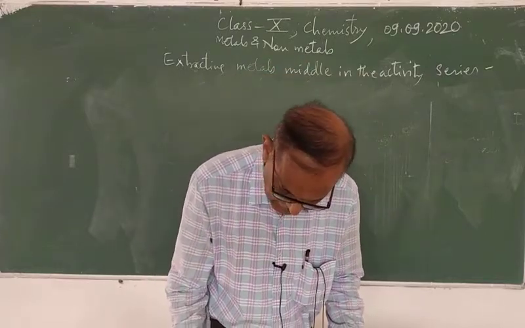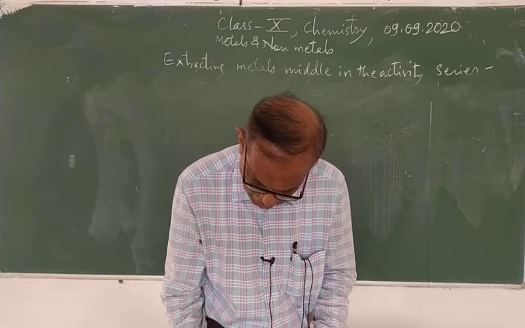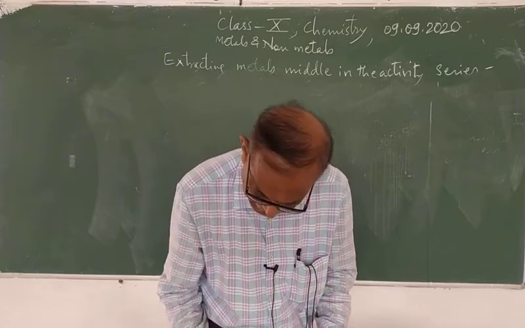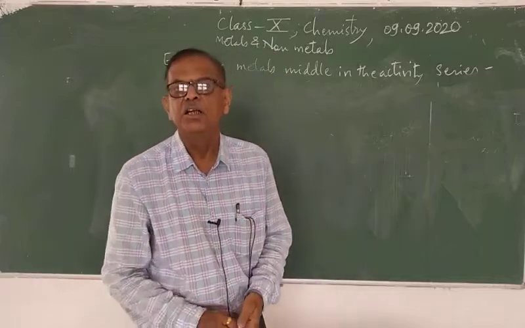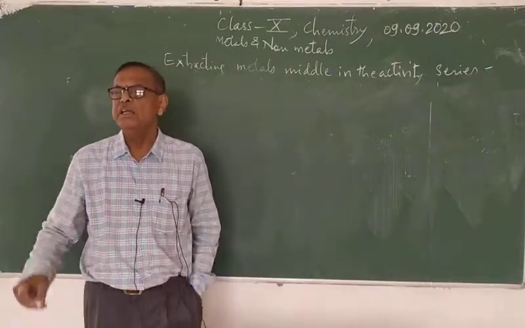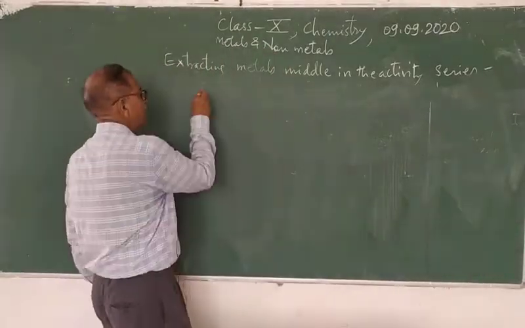The highly reactive metals such as sodium, calcium, aluminium are used as a reducing agent. So aluminium is a reducing agent.